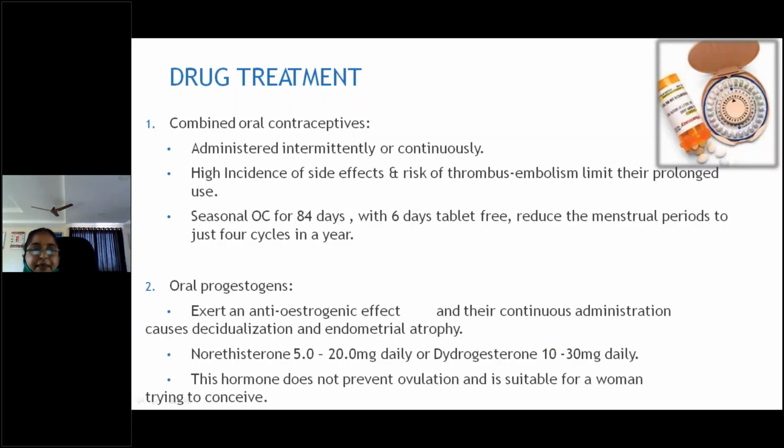See, combined OC pills: already I told you, seasonal OC pills are given for 84 days with 6 days tablet free. Every month for 21 days we need not give. Continuously for 84 days, that is known as seasonal OCs.